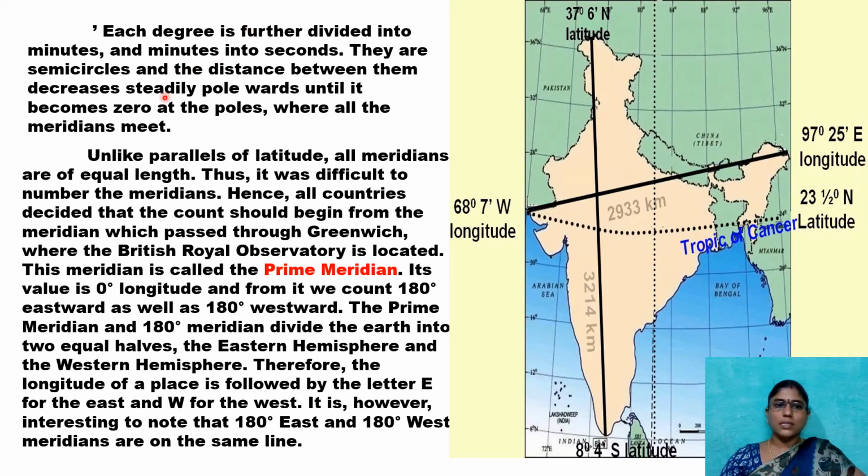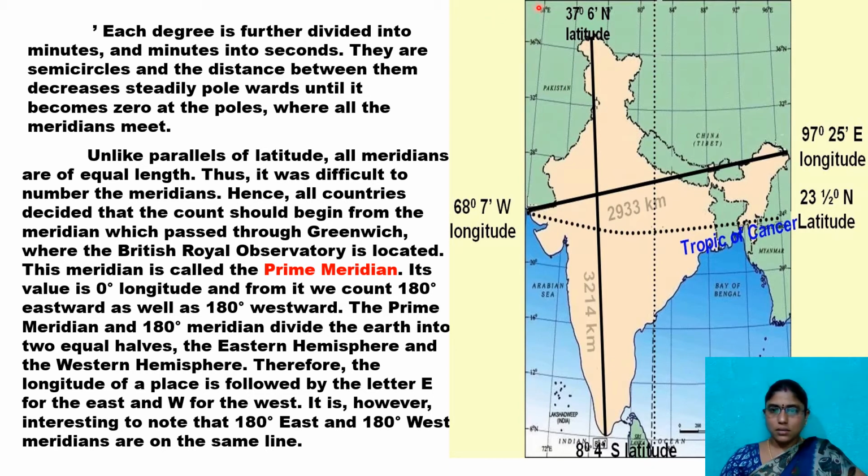They are semicircles and the distance between them decreases steadily polewards until it becomes zero at the poles, where all the meridians meet. As I showed you in the previous picture, all these meridians start and end at the North Pole and South Pole respectively.